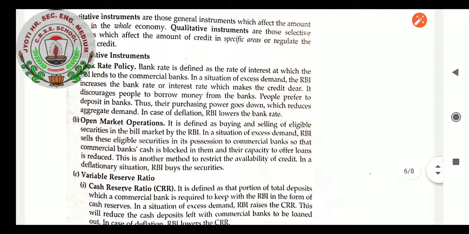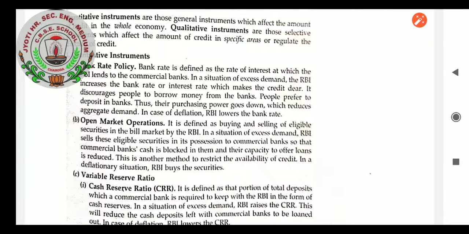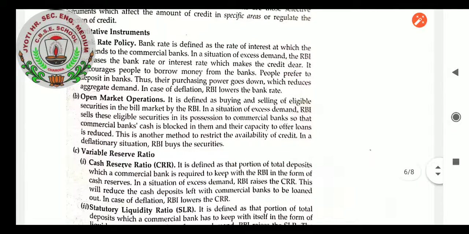In case of deflation, the RBI lowers the bank rate. Open market operations: it is defined as the buying and selling of eligible securities in the bill market by the Reserve Bank of India. In a situation of excess demand, the Reserve Bank of India sells these eligible securities in its possession to commercial banks, so that commercial banks' cash is blocked in them and their capacity to offer loans is reduced. This is another method to restrict the availability of credit. In a deflationary situation, the RBI buys these securities.